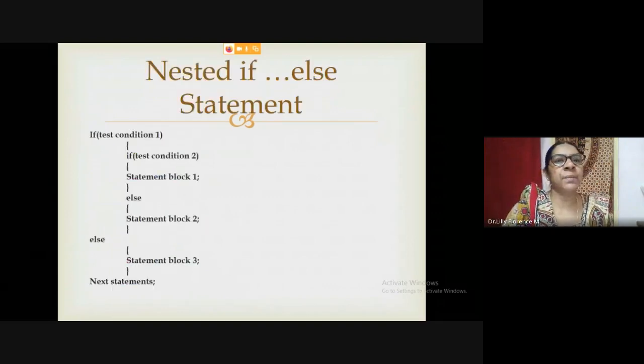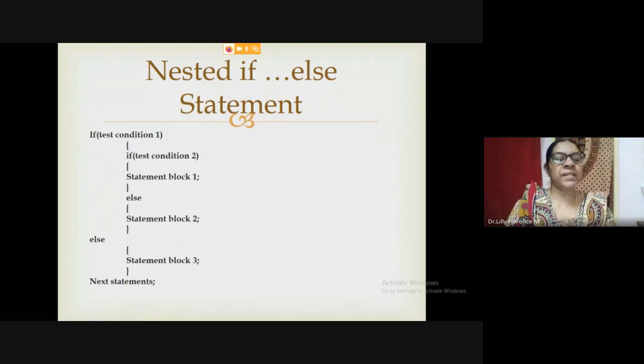Next, nested if statement. If we have one if statement, if the condition is true, so again we have to go with one condition and one else part. Such cases are nested if statements. If the condition is true, then it will go and execute another condition. If both conditions are true, it will execute this block of statements. Otherwise, it will execute this. If this condition is false, it will come here. Again, we can use if and else here, the complete block of if statement we can give here. This is a nested if statement.